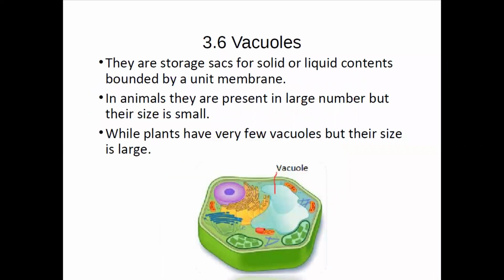Okay, now vacuoles. Vacuoles are also a very important organelle. They are storage sacs for solid and liquid contents. Okay, so vacuoles are the storage sacs for solid and liquid contents and bounded by unit membranes. See, this is the structure of the vacuole. Basically, this green structure is the total cell. This is the outer membrane, and this light blue colored portion is the vacuole, and you can see this blue strip is the Golgi body and endoplasmic reticulum. This purple thing is the nucleus. Okay, now the vacuole is basically the sacs, it is like a container. Okay, it is an empty container type of thing.